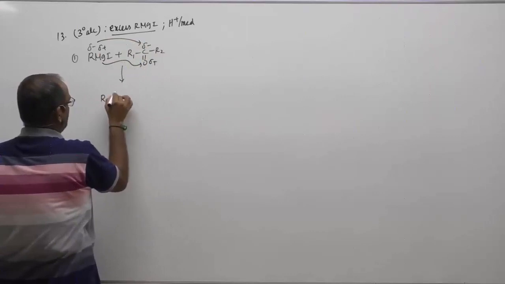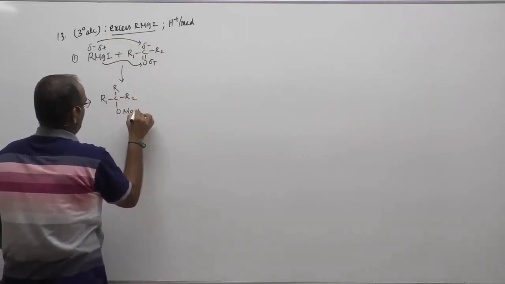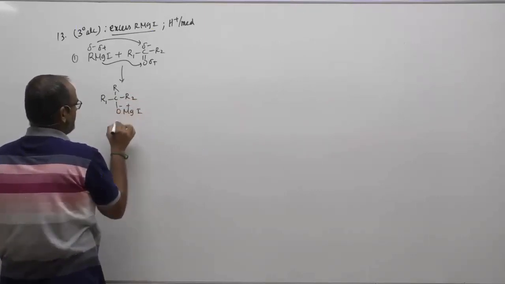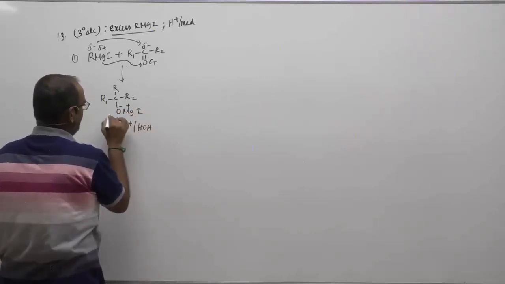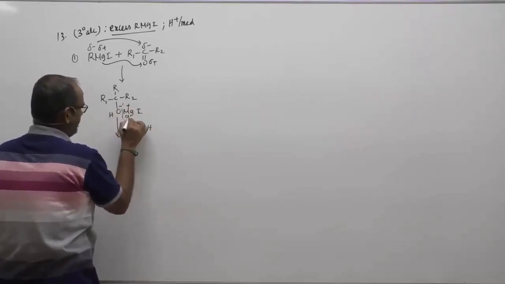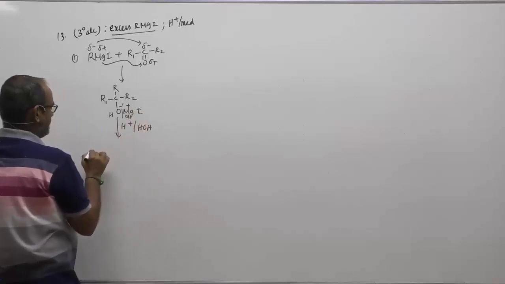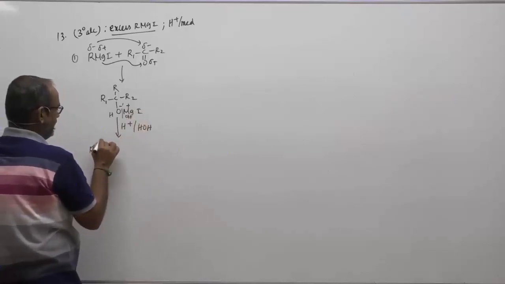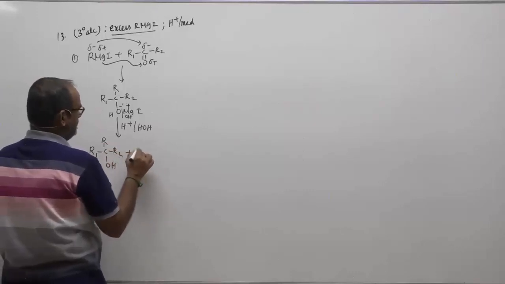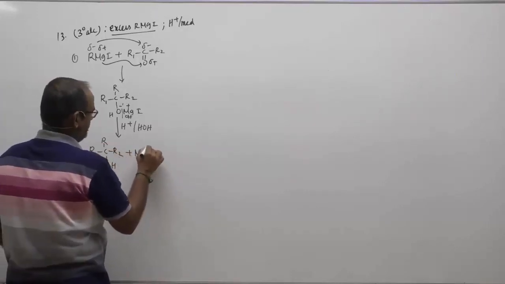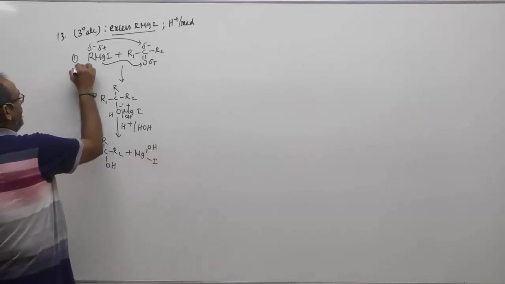Now R1, C, R, R2, O, MgI, and upon hydrolysis in acid medium, H will be attacking here, and OH will be attacking here. I get the product R1 C(R) R2 OH plus the corresponding MgOHI. And again, here tertiary alcohol comes into the picture.